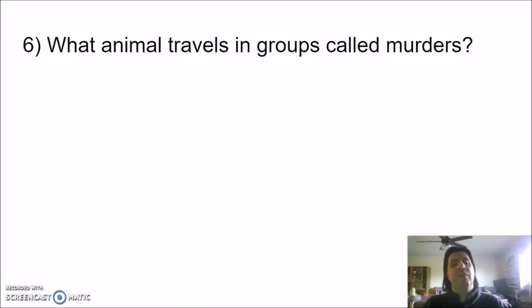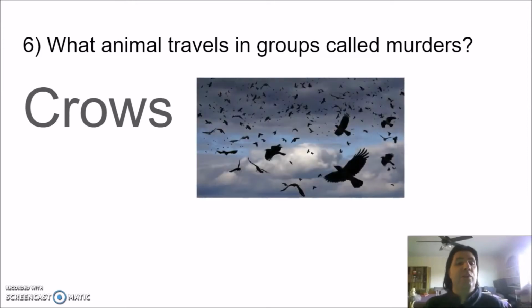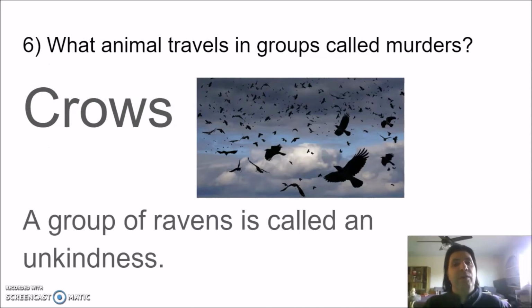What animal travels in groups called murders? It's a very ominous name, and the answer is the crow. Crows travel in groups. We call them murders probably because their dark wings make them look sort of scary. They're not the only bird with a creepy name. The raven in a group is called an unkindness.